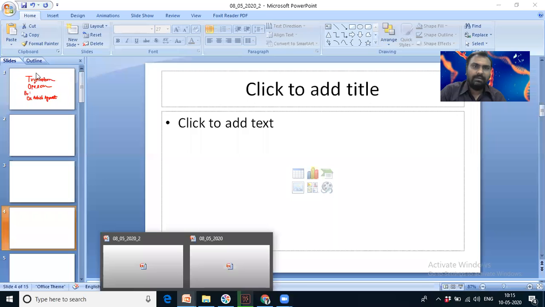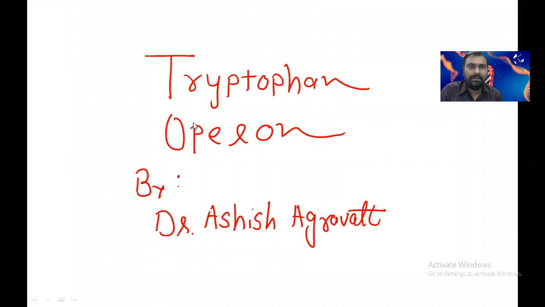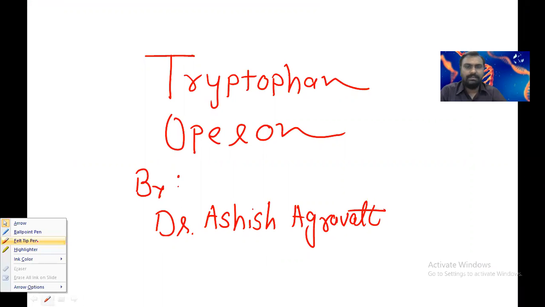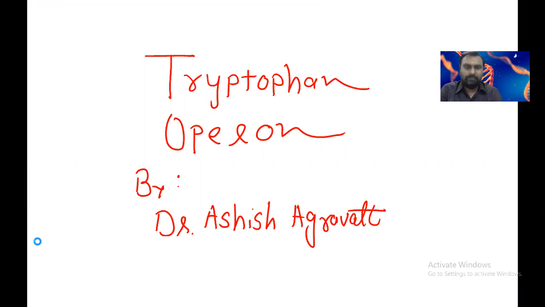Okay, so what is this tryptophan operon? As we know, the operon is made up of structural genes, a promoter region and operator regions. Tryptophan is an indole-containing amino acid which should be continuously synthesized.